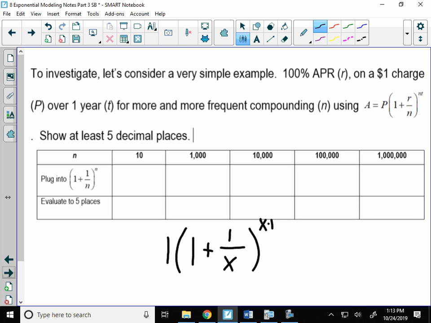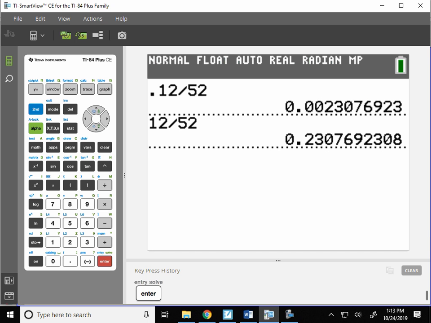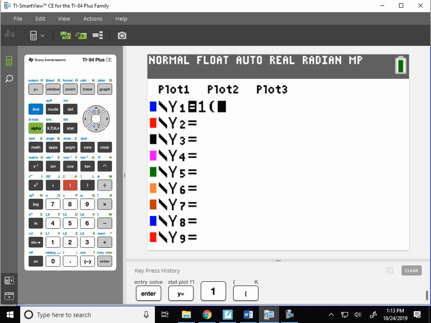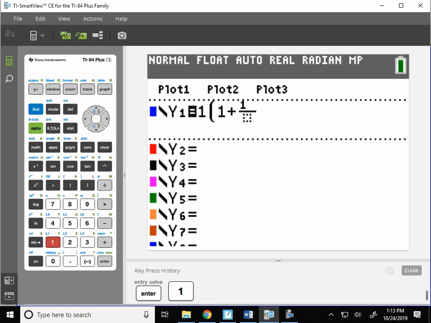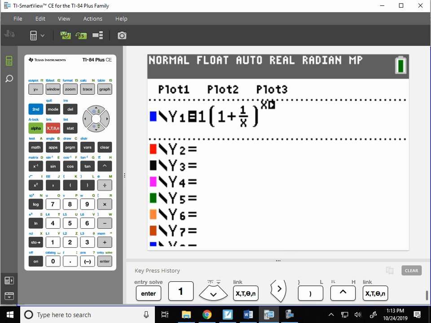But that's the equation. We're using the same idea, but we're just changing the numbers so that it graphs nicely for us. And here's what I want you to do. Pull out your calculators, and let's type this into our y equals. I'm going to skip the table. So let's go to y equals and type our fraction: 1 over x, all to the x power.